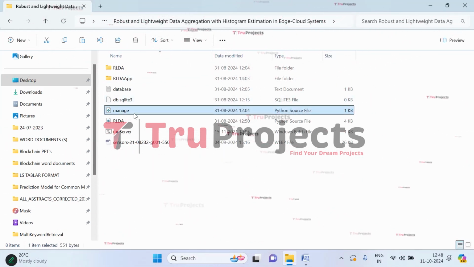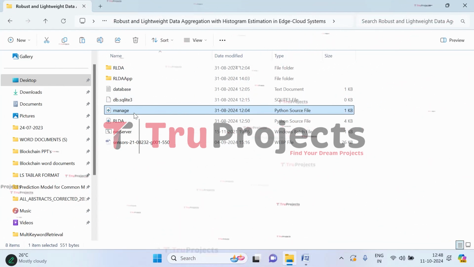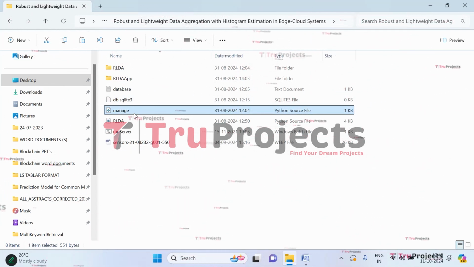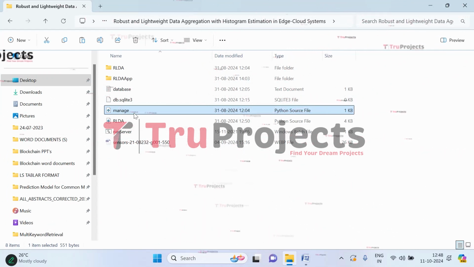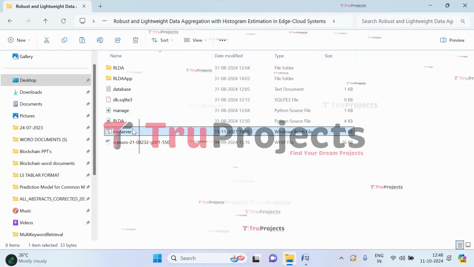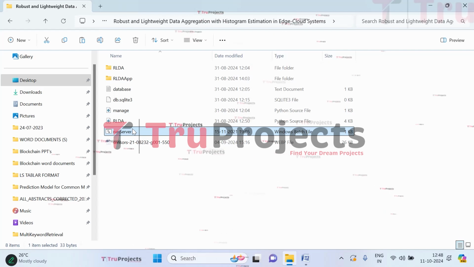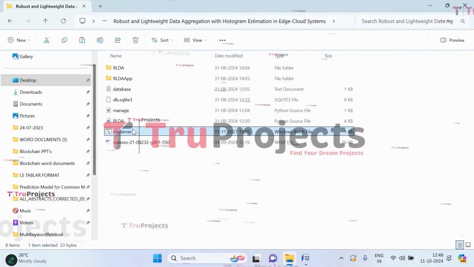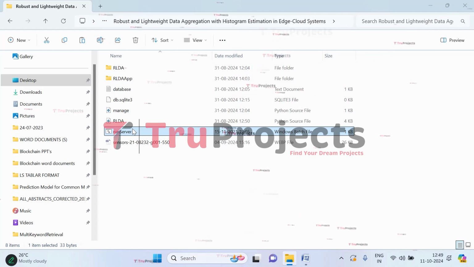And this is the manage.py file. It is a command line utility that comes with Django. It provides various commands for managing Django projects, including tasks like running the development server, creating database tables, applying migrations, and more. And this is the run.bat file. Instead of executing the project through the command line interface, we have created this run.bat file. Now we have to double click on it to execute the project. So double click on this run server.bat file.